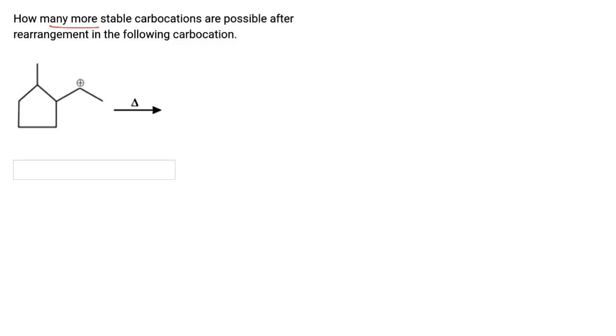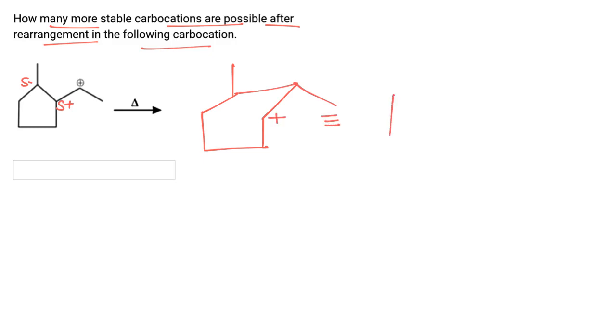How many more stable carbocations are possible after rearrangement in the following carbocation? There is a possibility of ring expansion. So after ring expansion, positive charge will be created here, negative charge on this carbon. So it will be converted to this carbocation. Now this carbocation can be written as this.